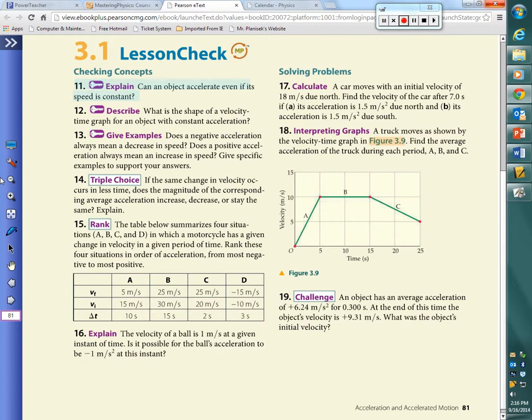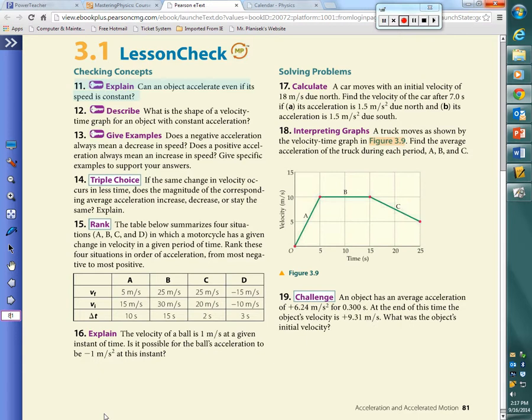Number 16 says the velocity of a ball is 1 meter per second at a given instant of time. Is it possible for the ball's acceleration to be negative 1 meter per second at this instant? And the answer to that question is yes. In order to calculate or determine the acceleration of an object, we need to know not the velocity, but the change in the velocity. Meaning that we need to know at least 2 velocities.